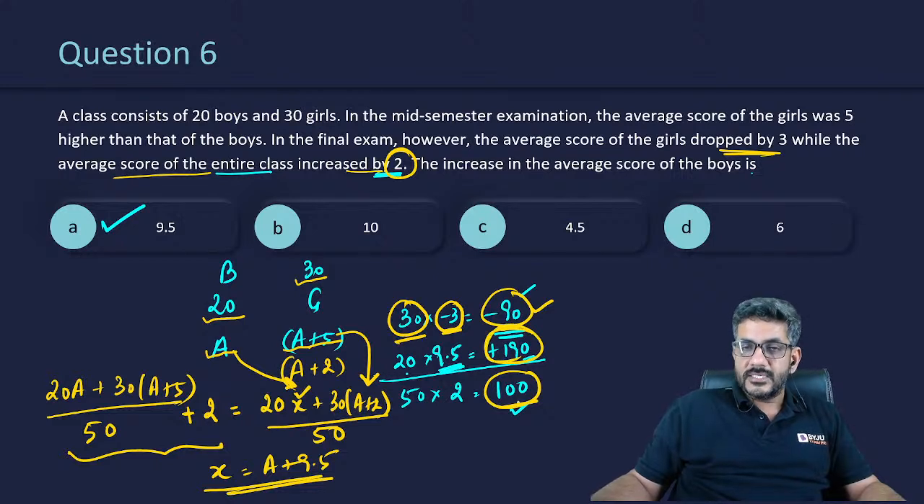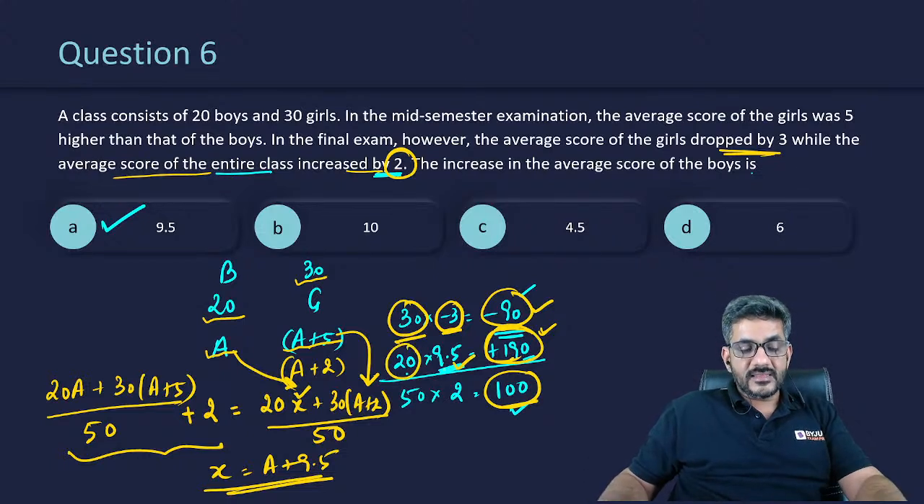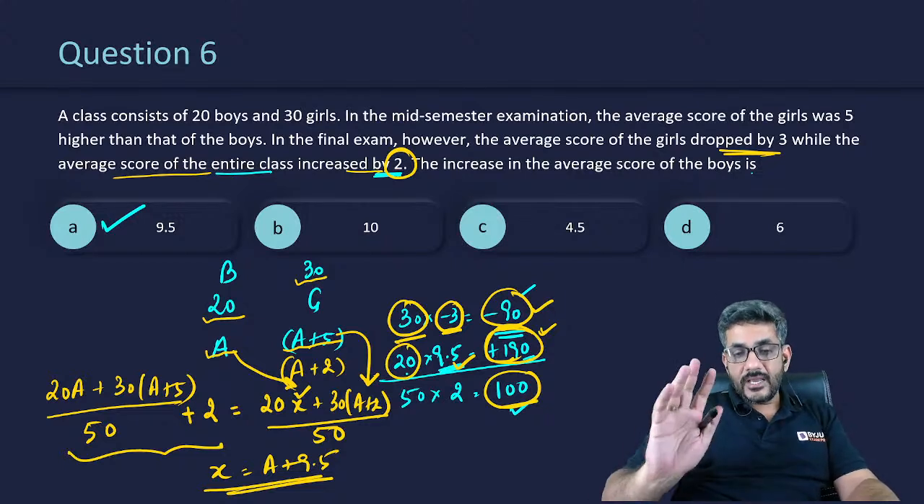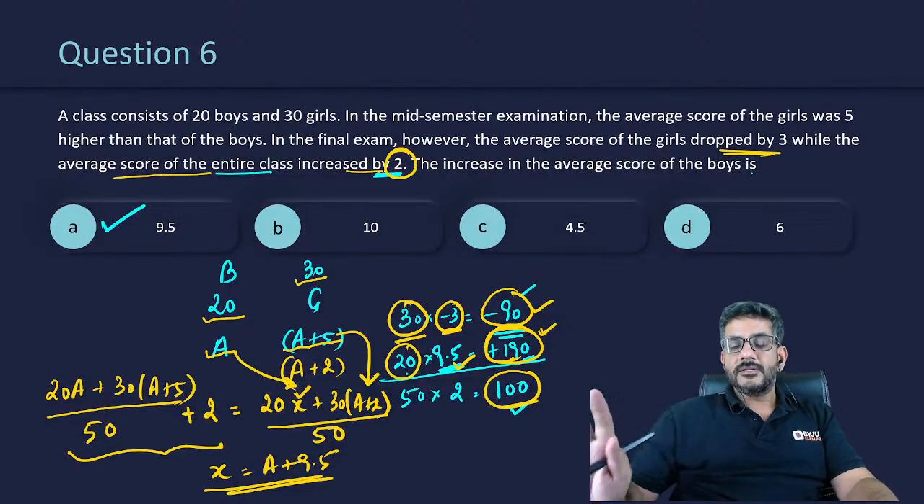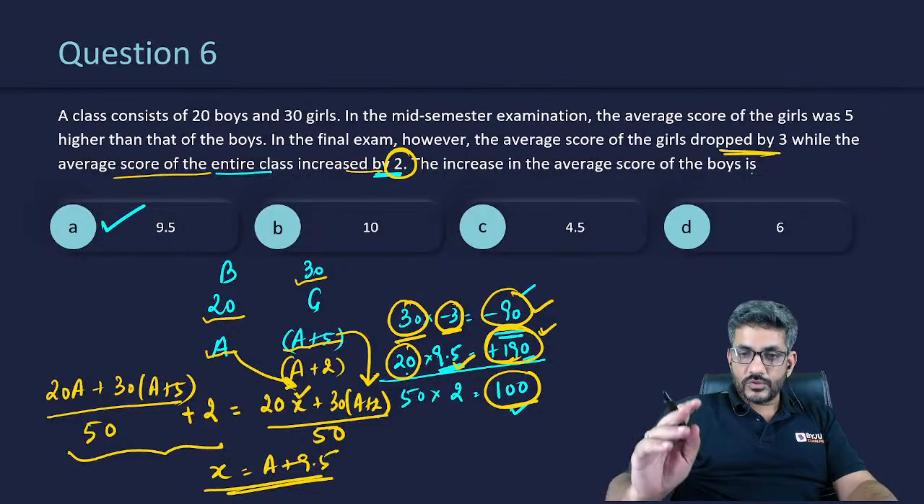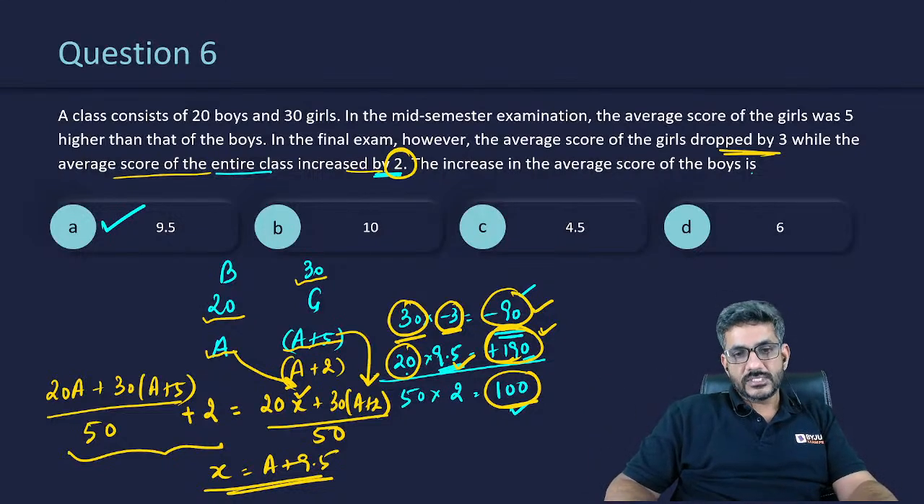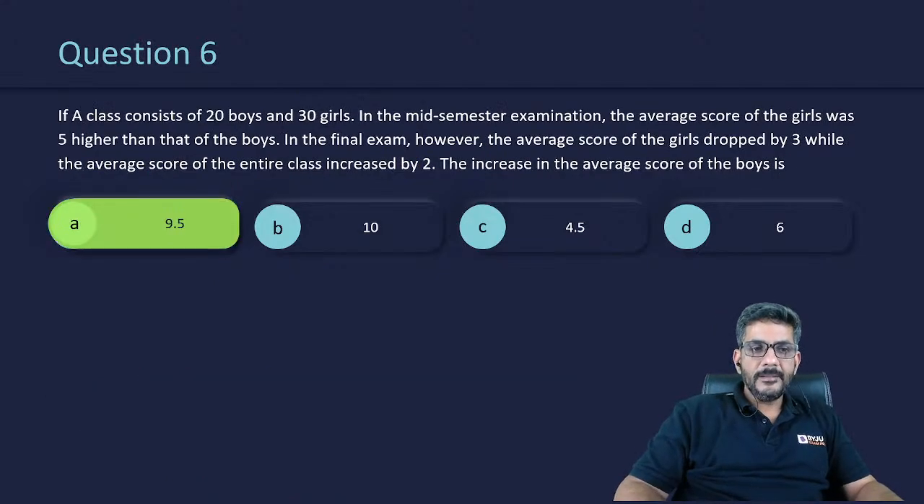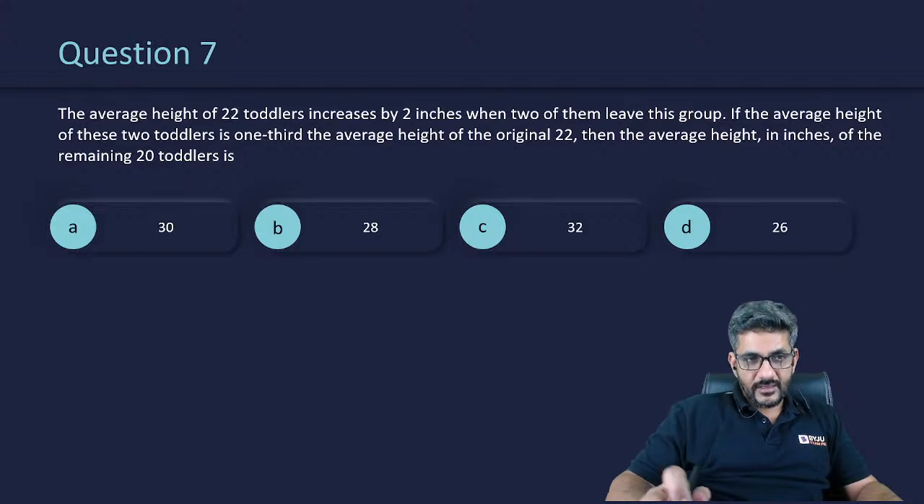ओनली देन इट कैन बिकम 100. This 190 increase is among the 20 boys. 20 boys में 190 का increase है, तो per boy increase कितना है? That is equal to 9.5. So that also can be done. I always feel that without variables the questions always become better. तो कोशिश किया कीजिए, मेरे ख्याल से आपको ज्यादा अच्छा उसी से समझ में आएगा. ठीक है? That was question number 6 with an answer of A 9.5. Let's have a look at the question number 7.